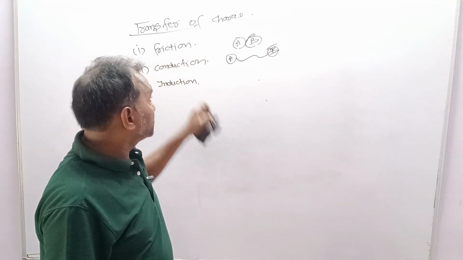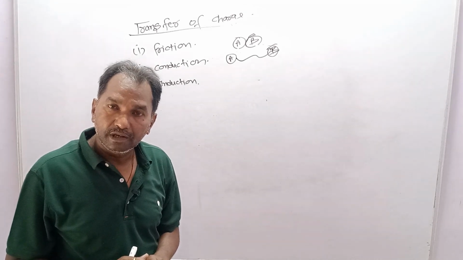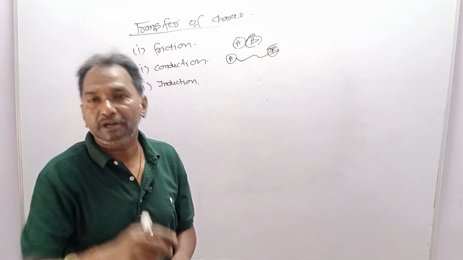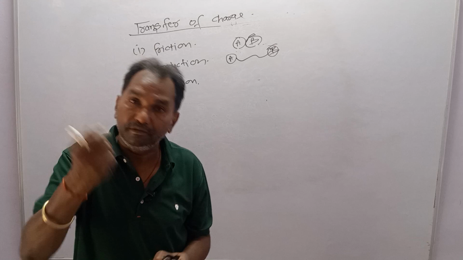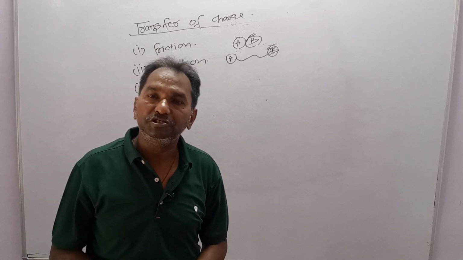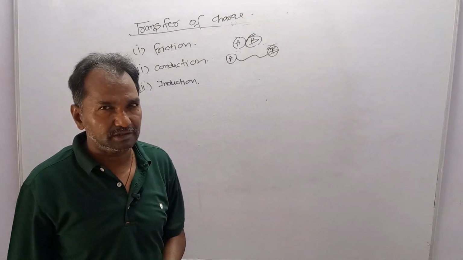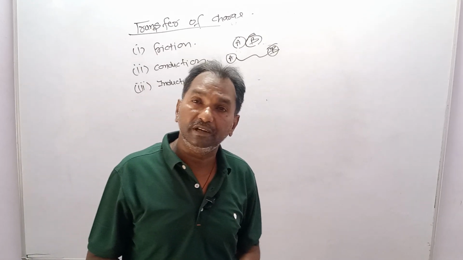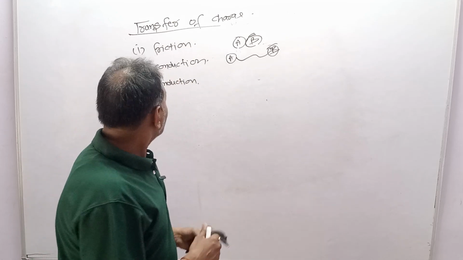Dear students, there is a big difference between these two. In the case of friction, charge can be transferred from a non-conductor to a non-conductor. So if two non-conductors are rubbed against each other, even then charge will be transferred. But in the case of conduction, it is true only for electric conductors. It is not true for the non-conductors, not true for insulators at all. This is the difference between the friction and conduction methods.